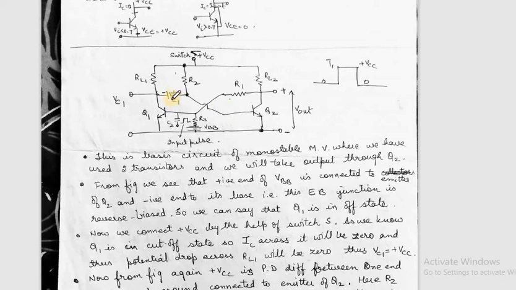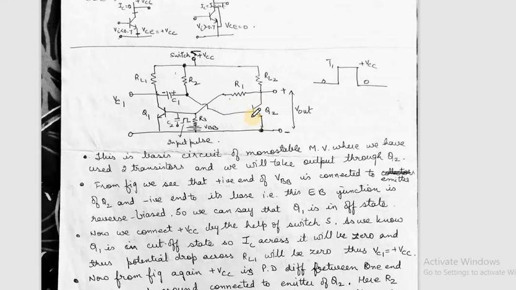Now as capacitor C1 starts charging, slowly this capacitor end becomes positive, and in turn the base of the transistor Q2 also becomes positive. So it keeps on rising from minus VCC to 0 and then it becomes positive. As the potential reaches 0.7 volts, at once the Q2 transistor becomes forward biased. This junction becomes forward biased and Q2 comes into on state.